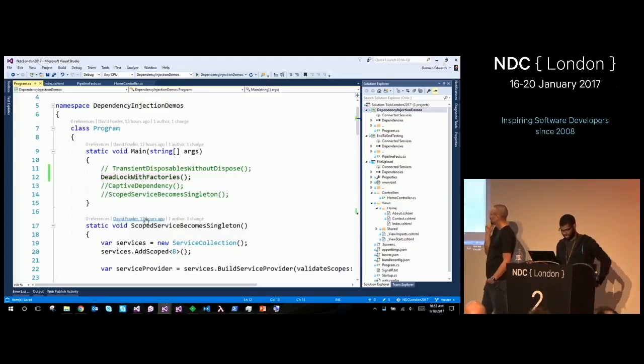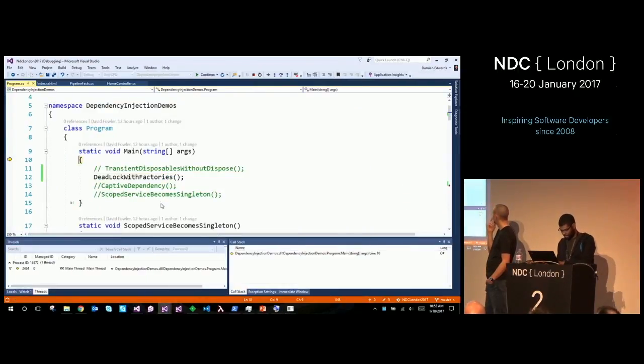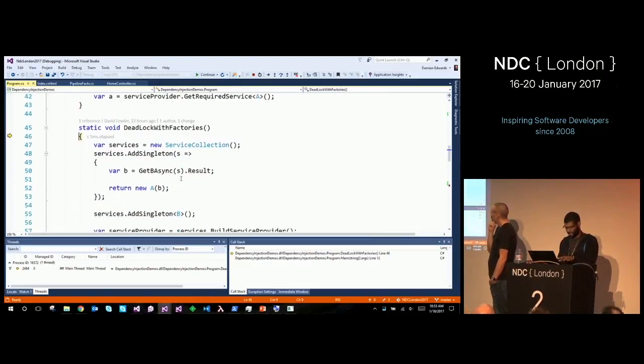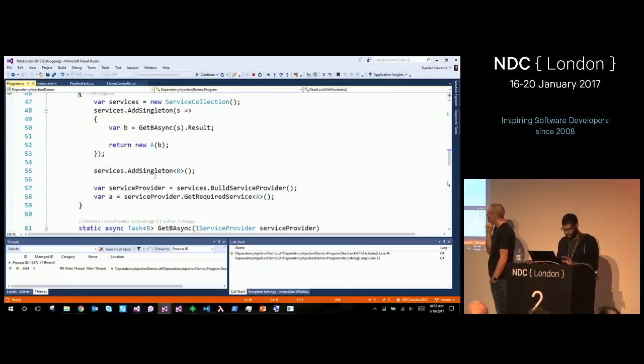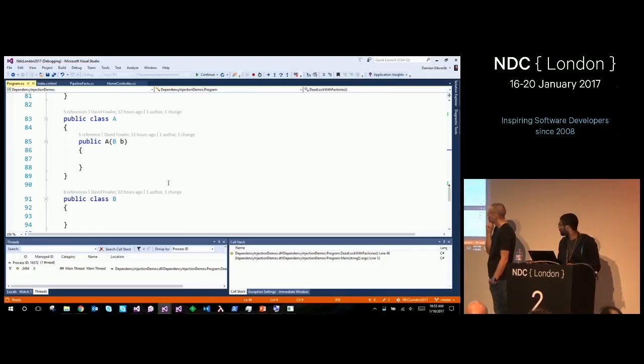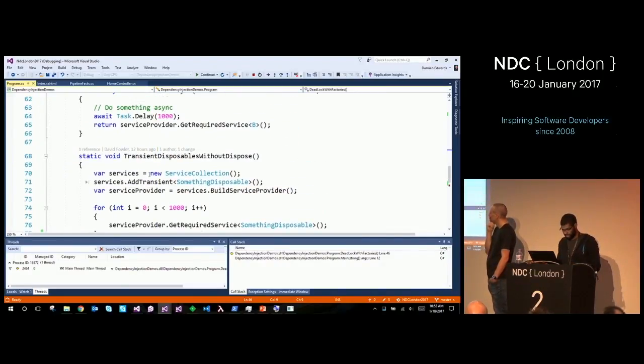All right, the fun one. Deadlocks. Oh, liquid factories. This is awesome. All right, so this is kind of a mind bender. So I create a service collection. I'm going to add a singleton. And this is a factory. The factory takes in a service provider, and let me show you A and B first. A takes a B, very simple object graph, right?